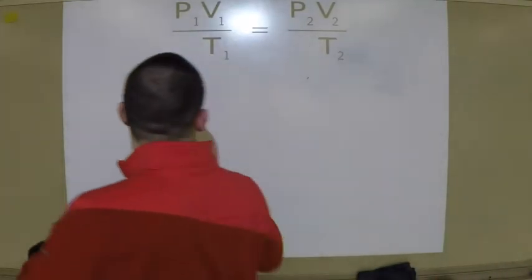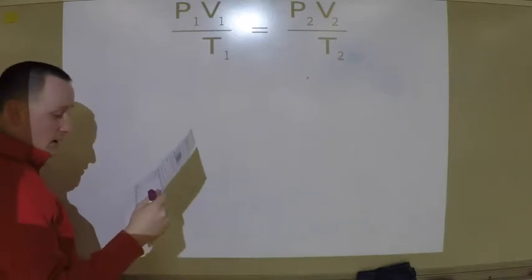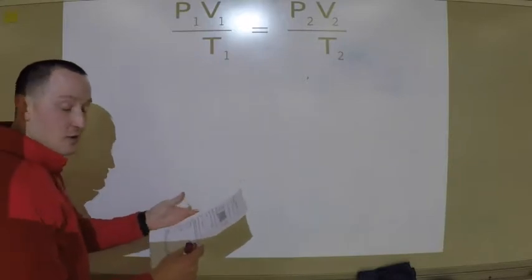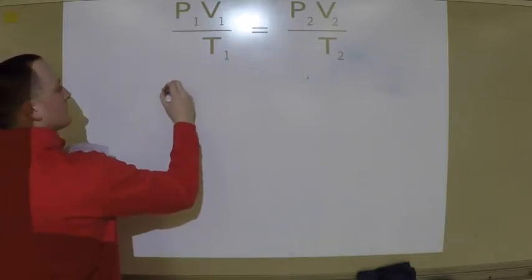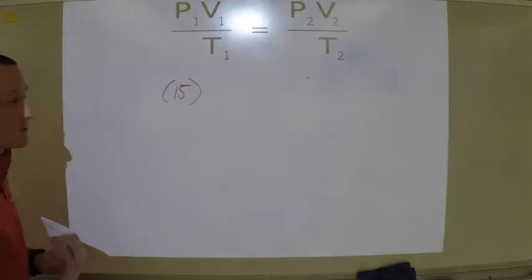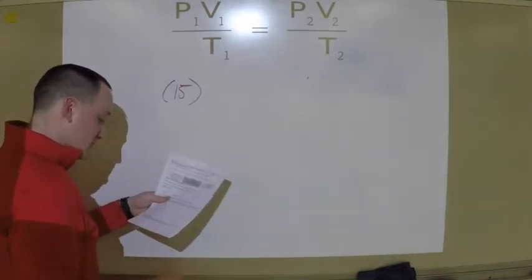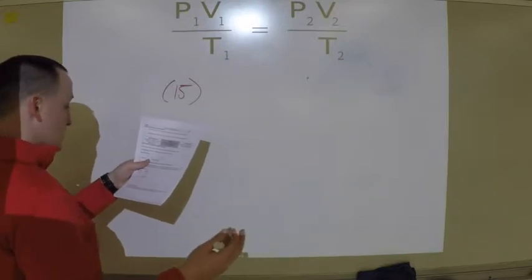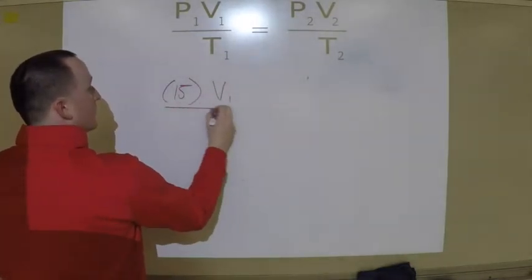So, I'm going to read through my problem, plug in my values. So it says you have a tank of oxygen gas and its pressure is 15 atmospheres. So I'm going to plug in 15 for my pressure. And again, that's in atmospheres, which means if I'm going to have pressure on this side, it also needs to be in atmospheres. It doesn't mention anything about our volume, so I'm going to plug in V1 here.